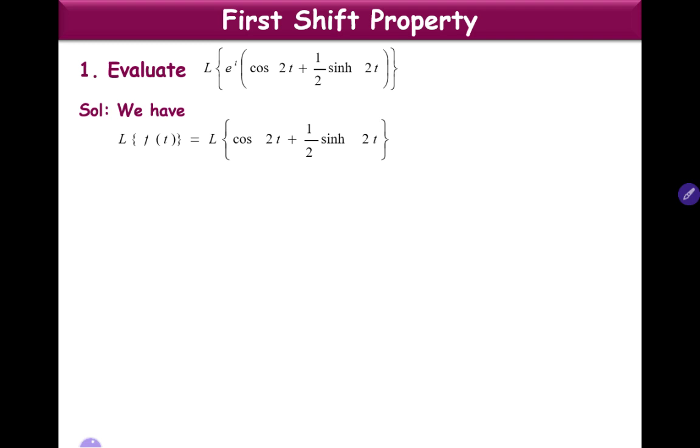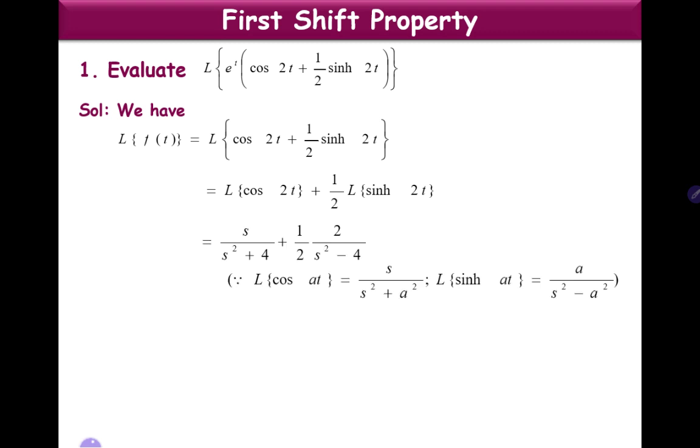Laplace transform of cos 2t plus 1 by 2 sin h2t can be written as L of cos 2t plus 1 by 2 times L of sin h2t using linear property of Laplace transform. And what is L of cos 2t? It is s by s square plus 4. And L of sin h2t is 2 by s square minus 4. Simplifying, we get s by s square plus 4 plus 1 by s square minus 4. This is L of f of t.